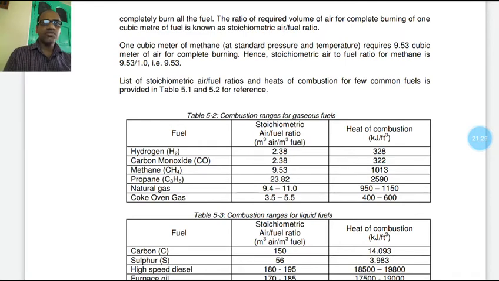Natural gas mainly consists of methane and some proportion of other gases. Coke oven gas 3.5 to 5.5. Now for the heat of combustion, as we can see, if we burn propane, that will be highest, that is 2590 kilojoule per cubic feet. And a significant amount of heat can be obtained from methane or natural gas.